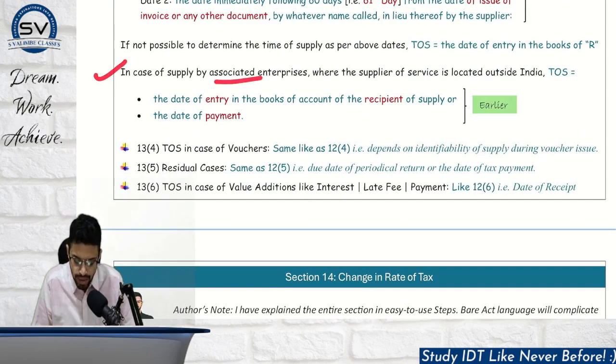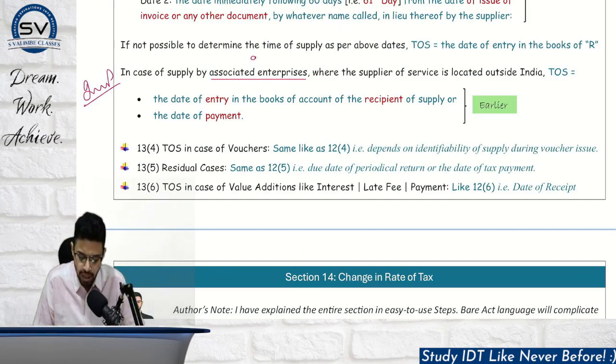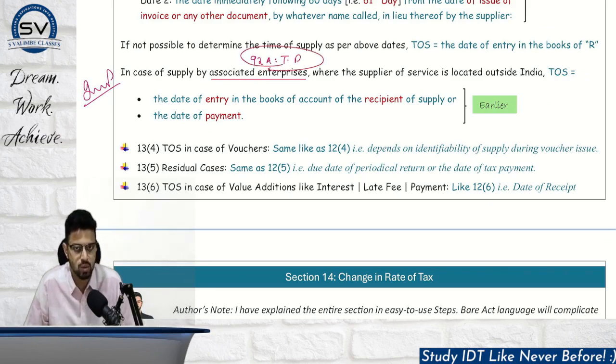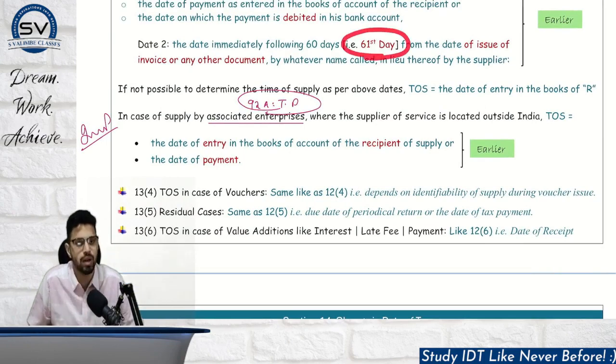In case of supply by associated enterprises, this is a new point. This is an important point. First, understand what is associated enterprises. This you already know. In your income tax act section number 92A that you cover in transfer pricing, we are talking about the same associated enterprise, right? So associated enterprises are obviously involved with one another. They know each other. There is some kind of a connection. So in that case, the law is not giving them the benefit of 60 days in this particular case.